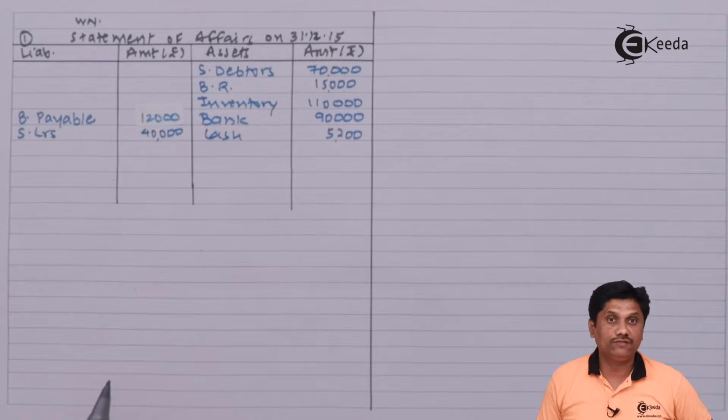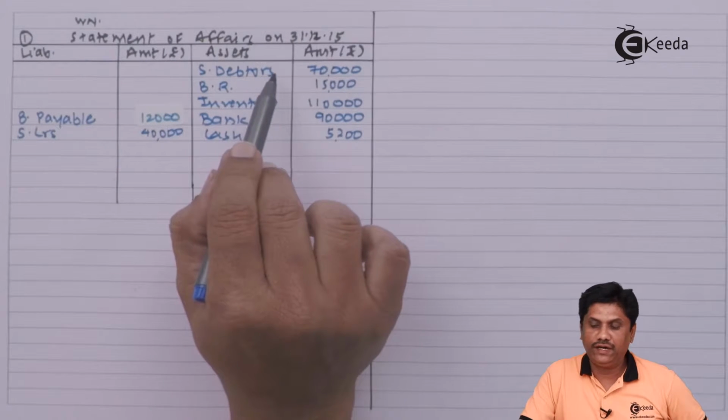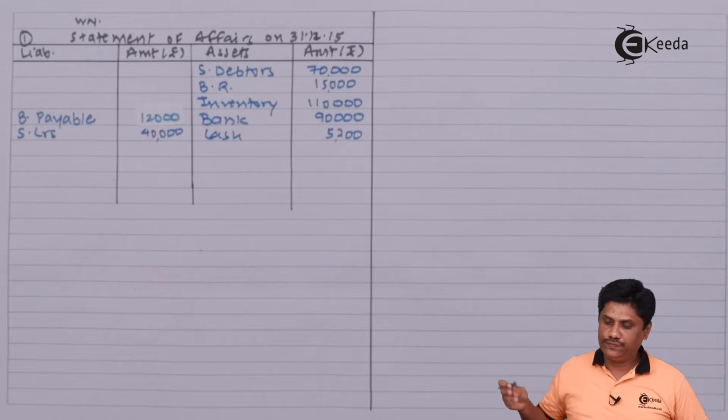Now second effect of this will be in the respective accounts. So I have to prepare respective accounts. Let's go step by step. Firstly, on the assets I am getting debtors, so I will prepare a debtors account.